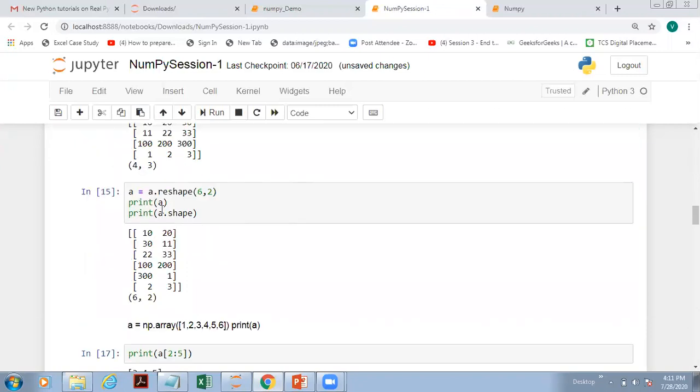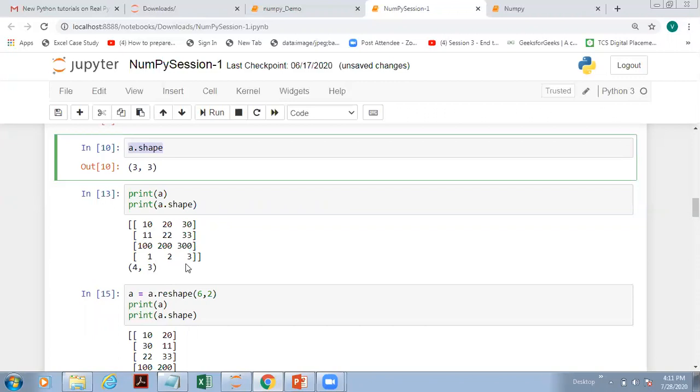Now, there is an inbuilt method called a.reshape. Suppose you want to change the shape of this array. Here we need to take care of just one point: when you say a 4 by 3 array, 4 times 3 is 12. The total size is 12. So whatever array you are creating, the resultant set of elements must be 12.